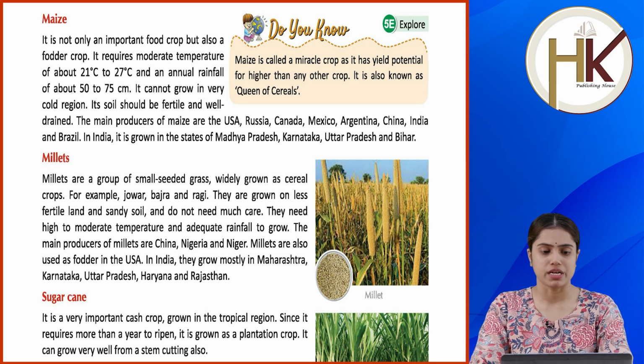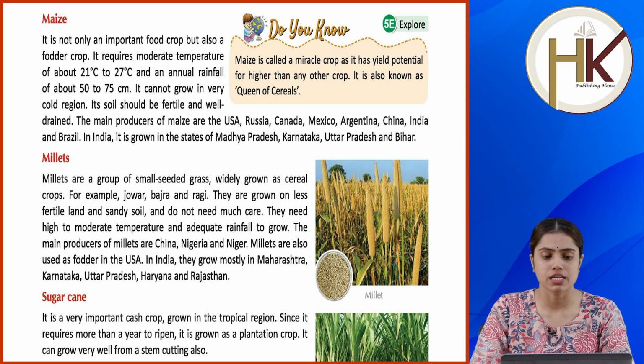अब आते हैं millets पर. Millets are a group of small seeded grass widely grown as cereal crops. For example, jowar, bajra and ragi. They are grown on less fertile land and sandy soil and do not need much care. They need high to moderate temperature and adequate rainfall to grow.